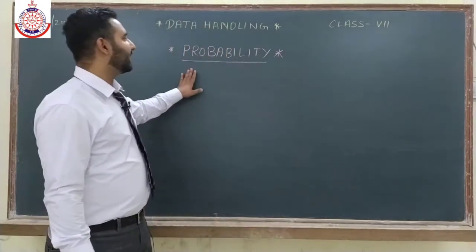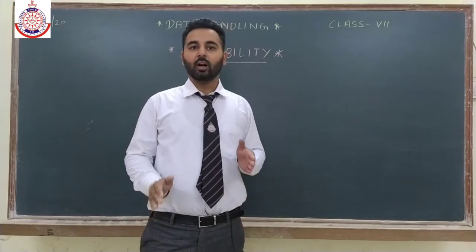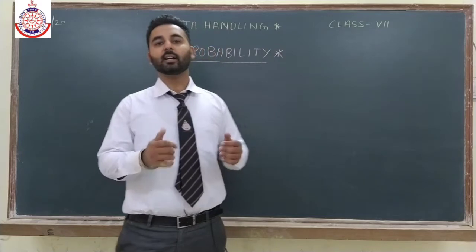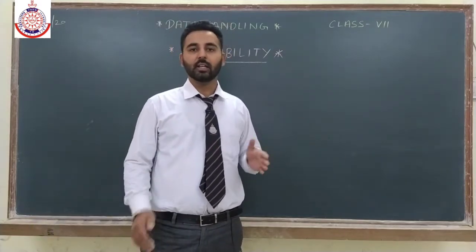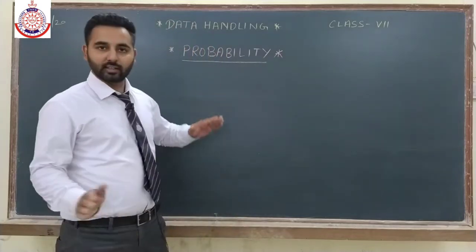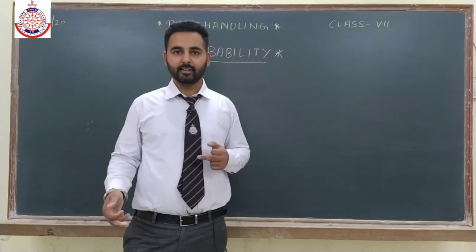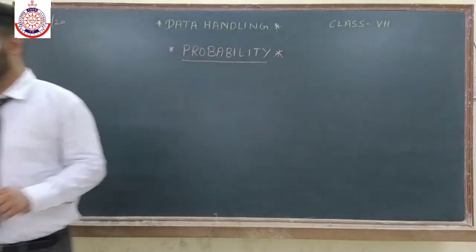So probability is basically the numerical relation between the occurrence of chances. How much chance there is for that event, for that possibility, that relation is given by probability. So let us understand probability with the help of a few examples.